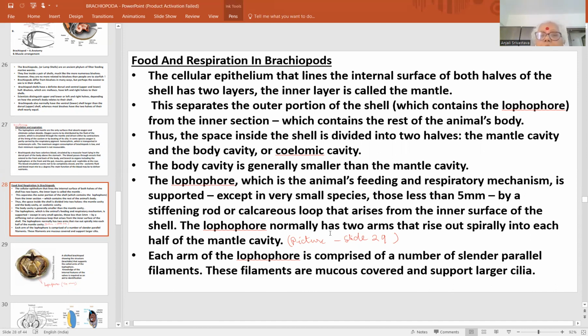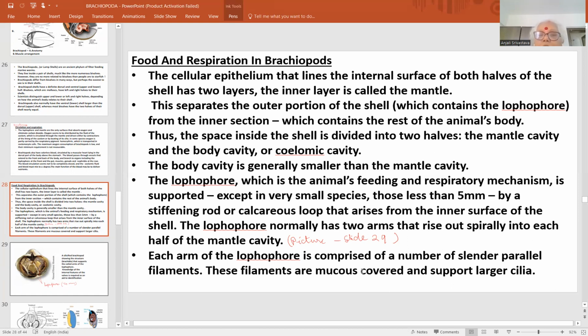The lophophore normally has two arms that rise out spirally into each half of the mantle cavity. इसके दो usually arms होते हैं और ये दो arms together spirally coiled रहते हैं, mantle cavity को raise करते हैं जिससे कि conveniently water pass हो सके.